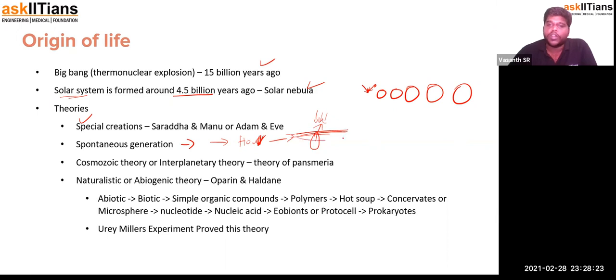So it forms a puddle. The water stagnates and forms a puddle, and from that puddle the organisms come. So it was believed that organisms originated only from the puddle. It is actually funny. Likewise, there were a lot of such beliefs in spontaneous generation.